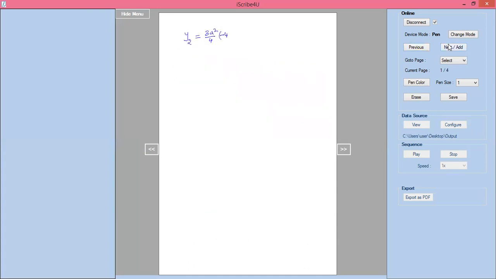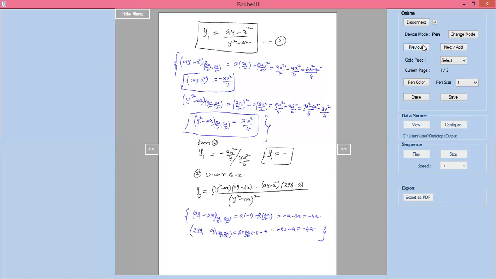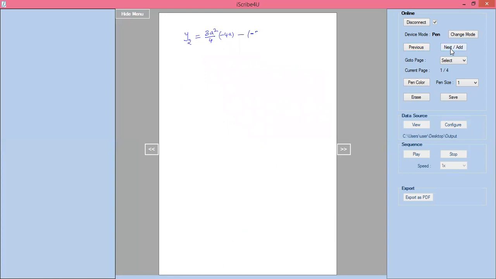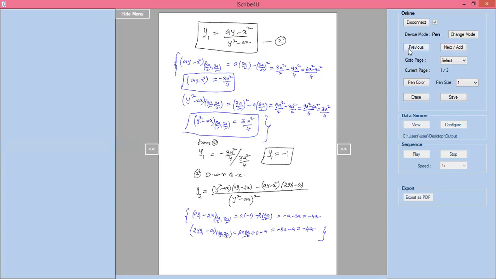Minus 4a, and minus the next one, ay minus x square, which is minus 3a square by 4, into this one, 2y into y1 minus a, which is minus 4a.